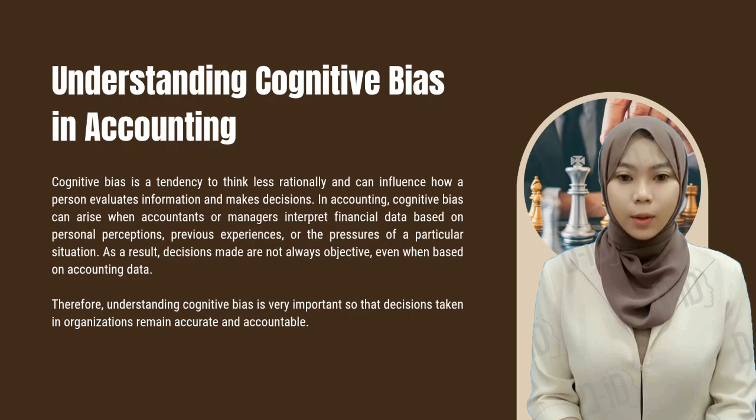In this slide, I will first explain the meaning of cognitive bias in accounting decisions. Cognitive bias is a tendency toward less than rational thinking that can influence how a person assesses information and makes decisions. This bias usually occurs unconsciously due to the way the human mind processes information quickly. In practice, humans often use shortcuts in thinking called heuristics to simplify decision-making. While this method can help someone make decisions more quickly, it can also lead to misjudgments or biases.